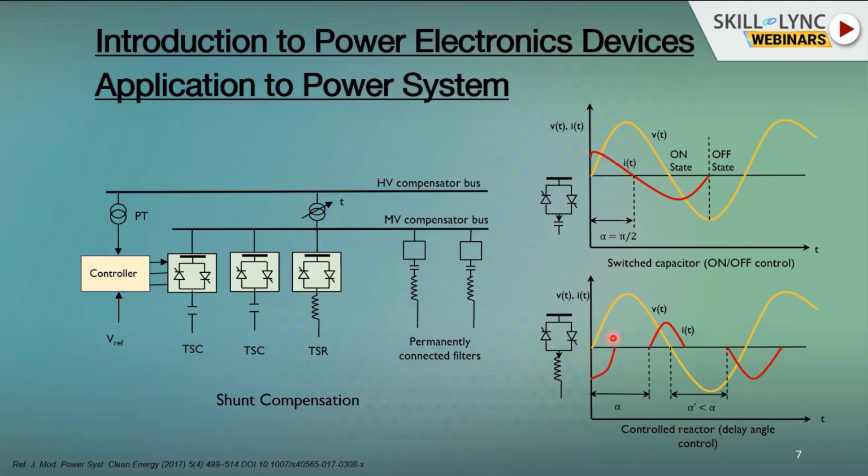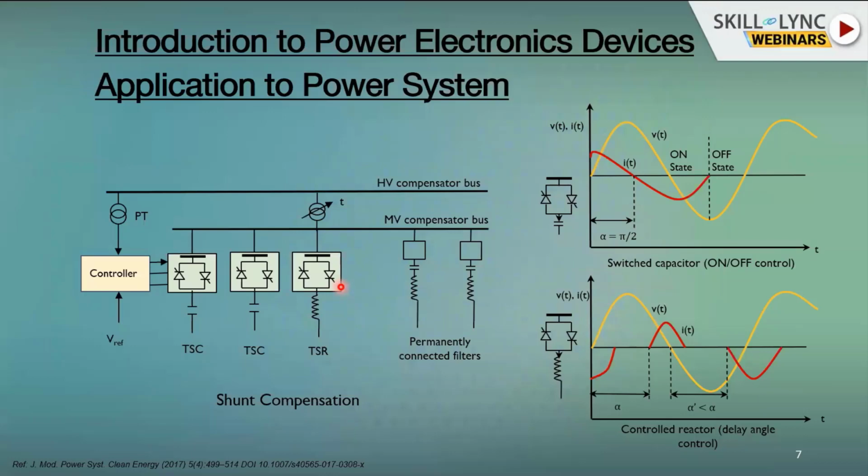In TSR also you can see that when we have a TSR connected into the network with thyristors triggered on, the current lags the voltage by 90 degrees. And how is this thyristor operated? The thyristor is operated at every 90 degrees, and it is allowed to operate until up to 180 degrees. It can also be continuously operated between 90 degrees and 180 degrees.